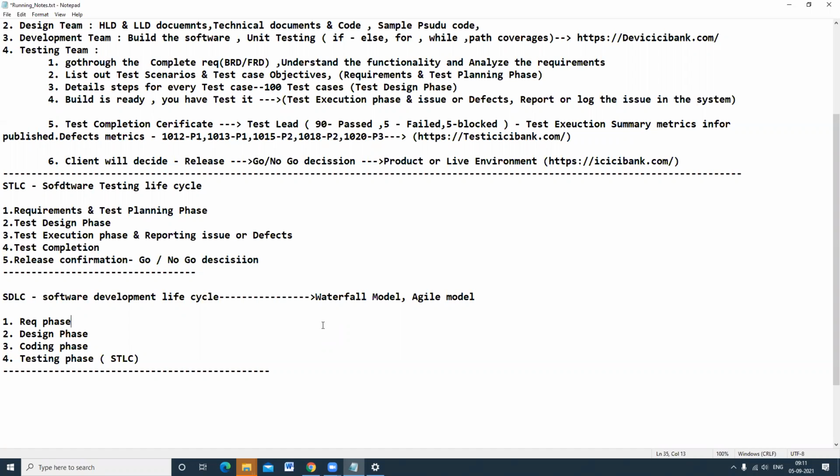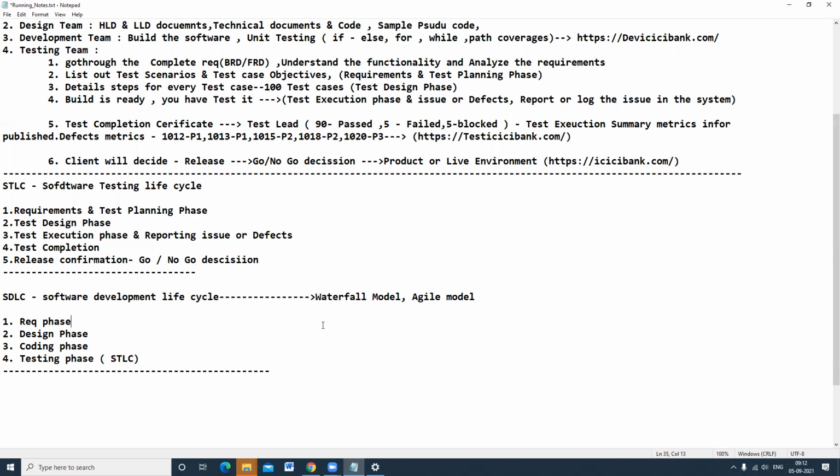In the agile model, the testing people connect during the requirement phase, and we are involved in the user stories walkthrough sessions, and all the activities go on in parallel. The development team is collecting the requirements and developing their code, the design team is collecting the requirements and starting their work in parallel, and my testing team is also involved, preparing test scenarios and test cases. So all activities are running in parallel. It is not like waiting until one phase is completed. All activities are simultaneously going on. That is the major difference in the agile model.